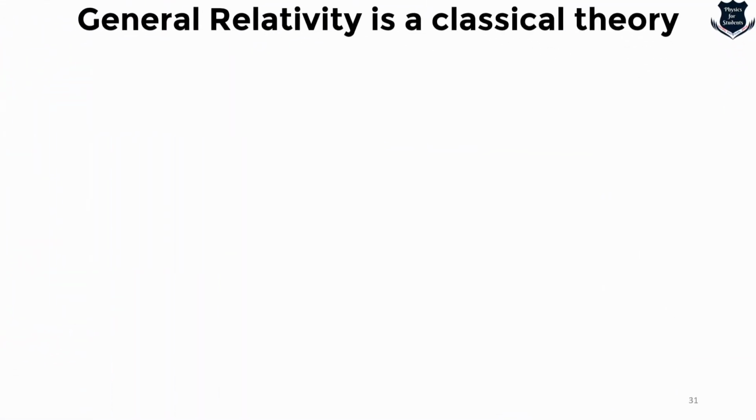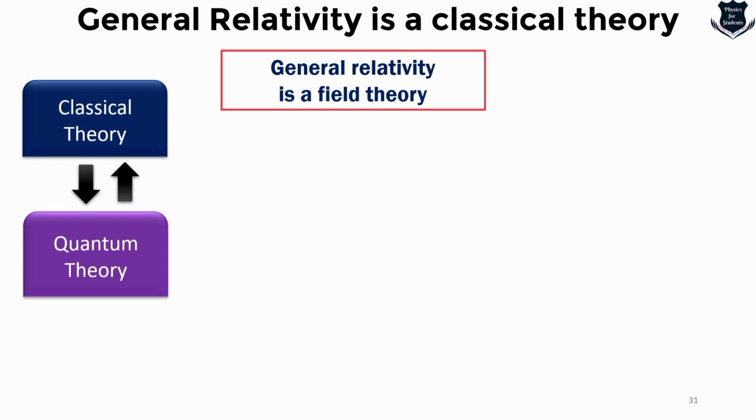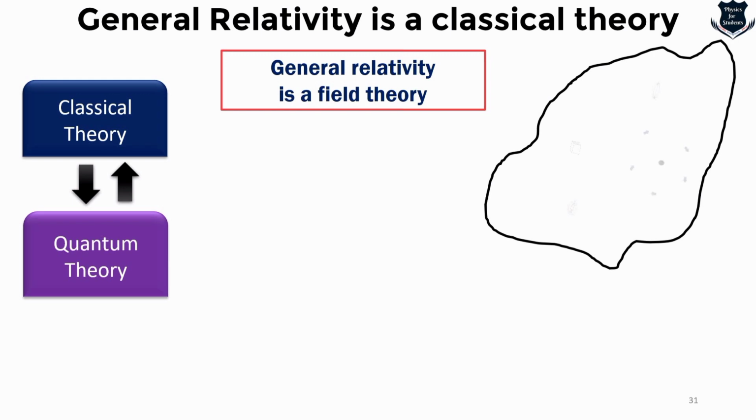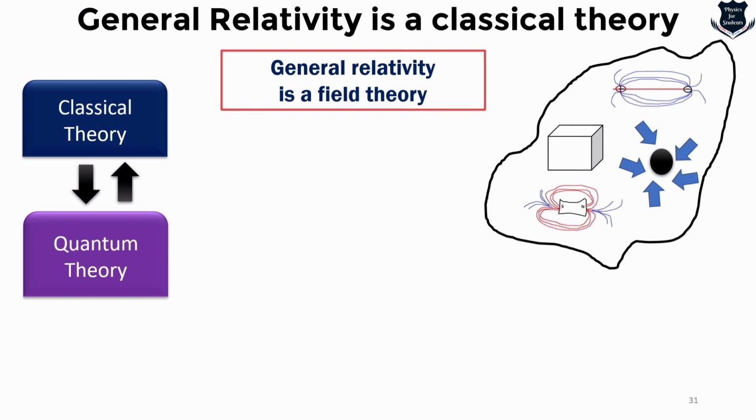Why is general relativity a classical theory? First of all, let us understand that we have clearly understood the difference between classical and quantum theory. One is deterministic, another is non-deterministic. There is a lot of inherent indeterminacy inside quantum theory, which is not present in classical theory. First of all, we need to understand that general relativity is a field theory. There are various things like a magnetic charge, an electric charge, a stress tensor, a gravitational field, all of which describe how physical quantities behave through space and time.